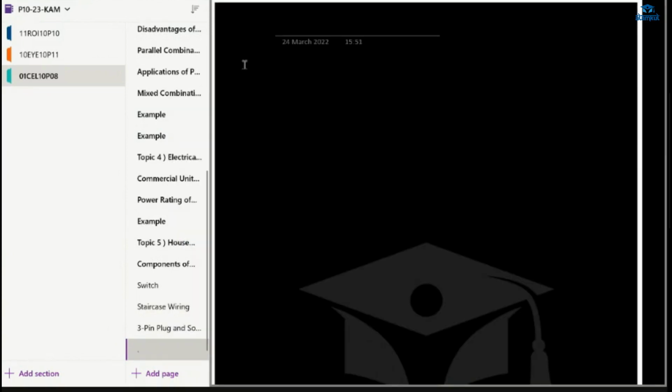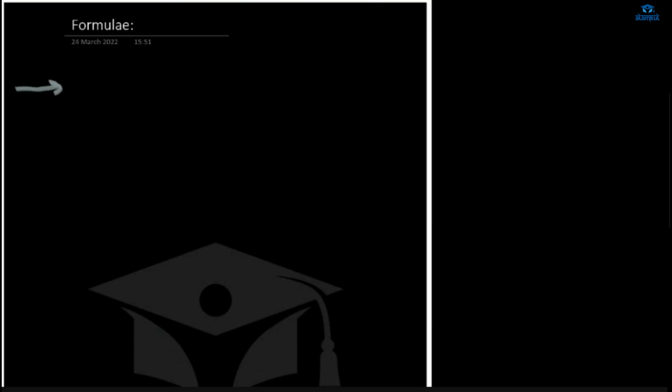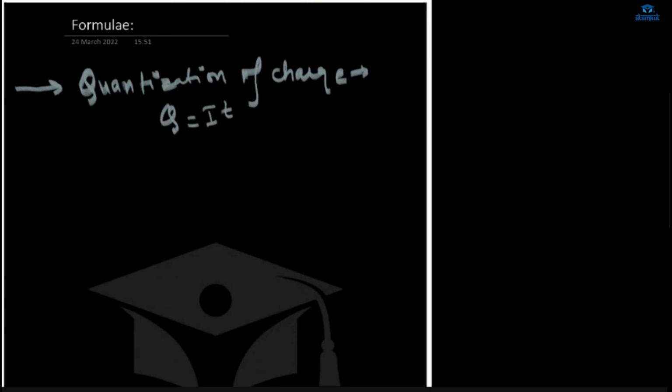What were the formulas that we studied in the last lecture? Safia, can you recall all those formulas? What is the first formula? I is equal to Q by T. Was this the first formula? Start from the start. First, quantization of charge. The formula of quantization of charge was the first formula. That is Q is equal to NE.